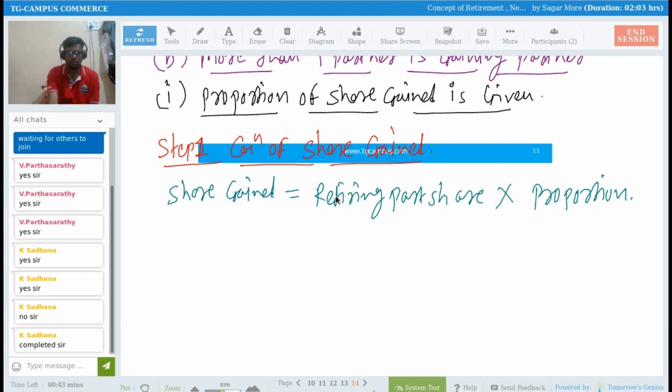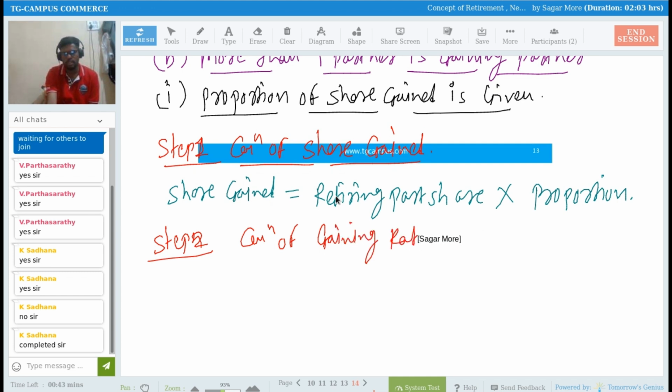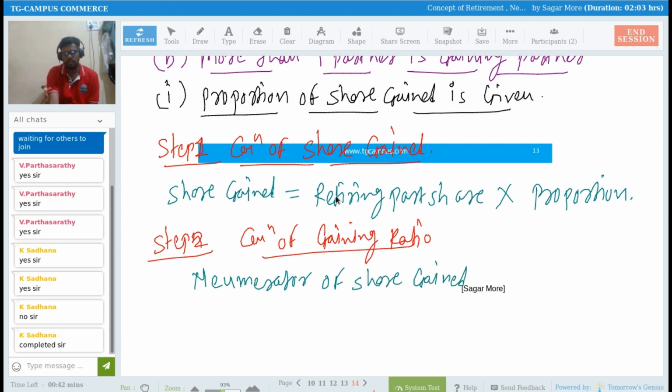Then step number two, calculation of gaining ratio or gain ratio. So the numerator of share gain is the gaining ratio.